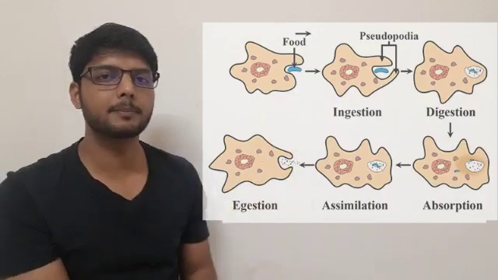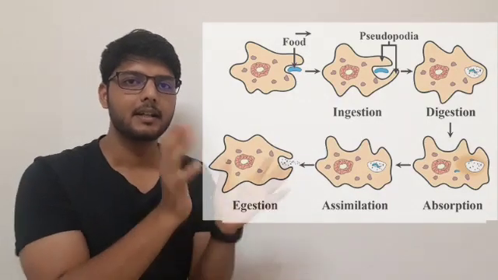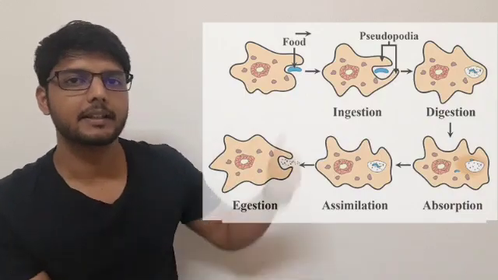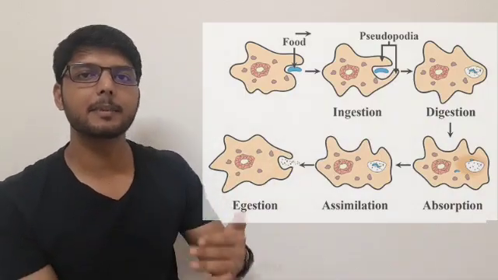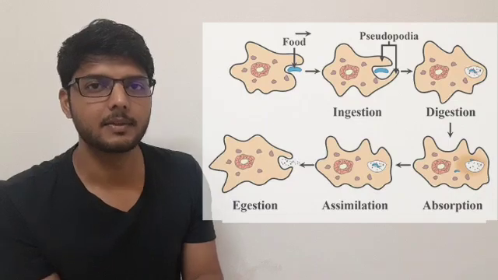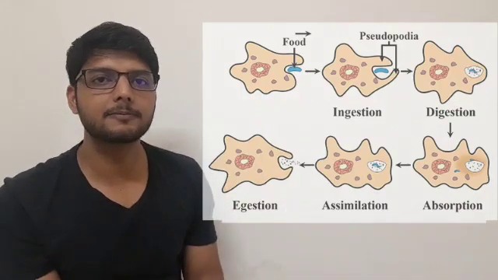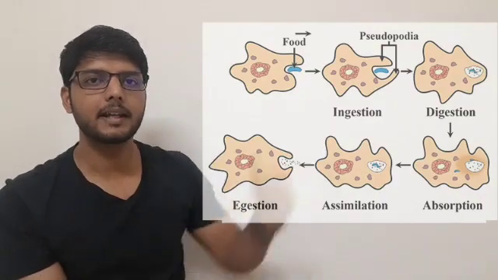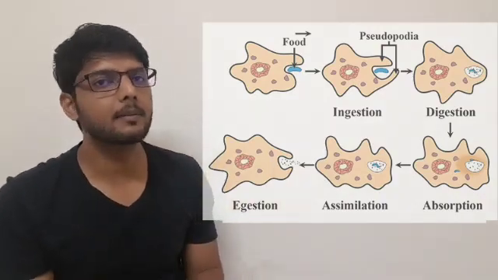In the second figure, we can see that it is covering the food particles in its body, and that is known as ingestion, same as in the human digestive system. It is taking the food into its body, that's why it is known as ingestion.